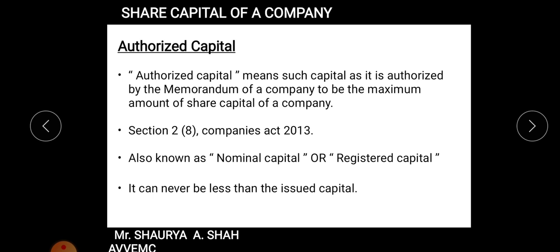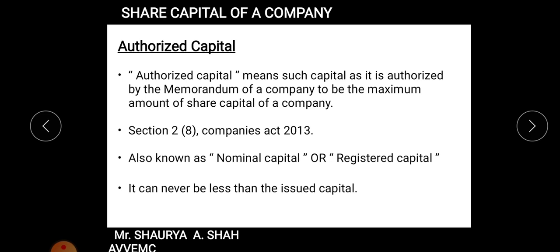Under section 2 subsection 8 of the Companies Act 2013, authorized capital is defined. So you need to understand the definition of each and every type of capital, students, under which section it is given, and some more information and example for it. It is also known as nominal capital, meaning the basic capital, or registered capital. Why registered capital? Because this is the capital with which your company has started, and it is registered with the ROC. That is why it is known as registered capital also. Again, it can be changed according to the necessities of the company. It can be either increased or decreased.